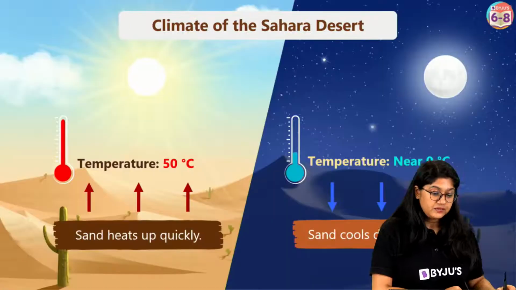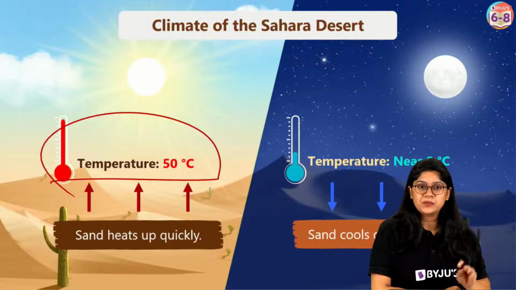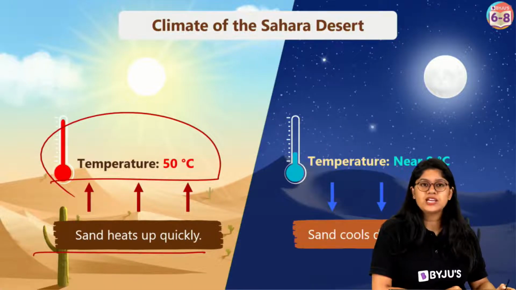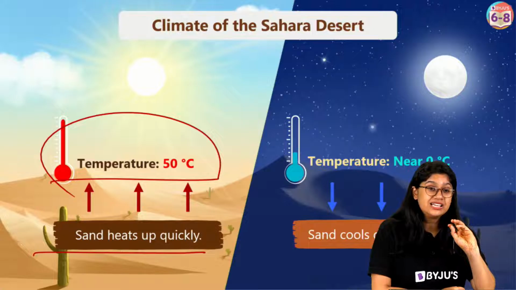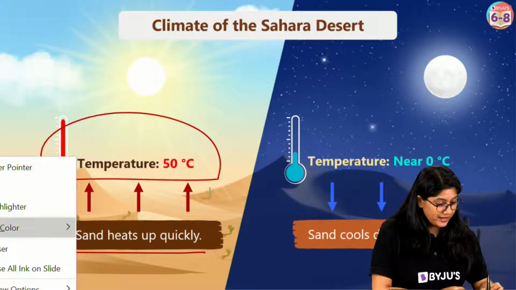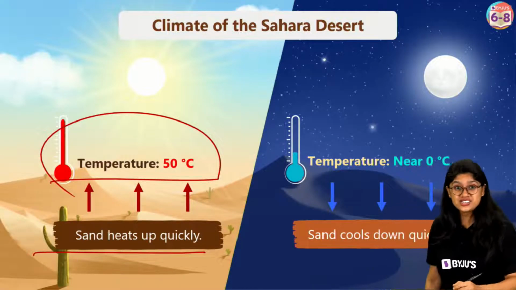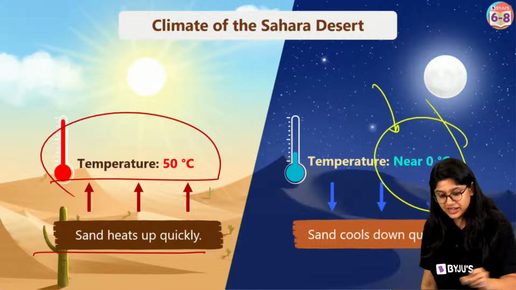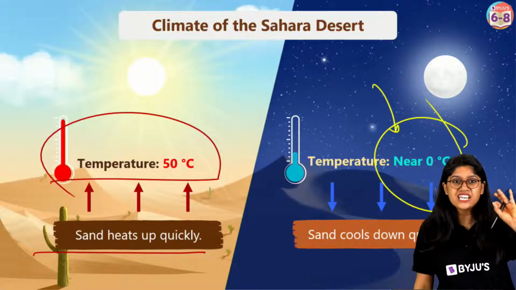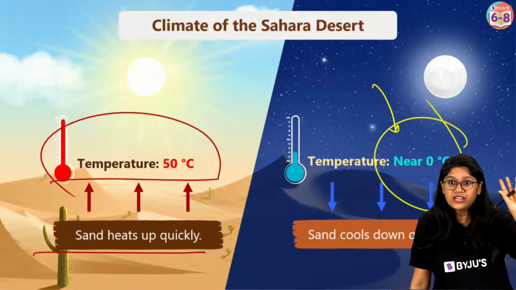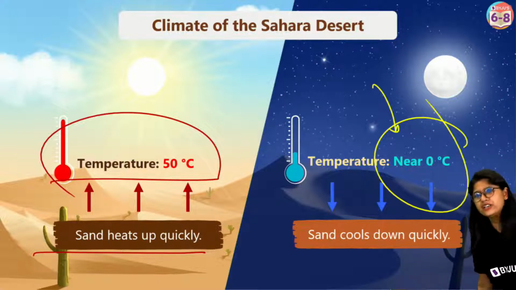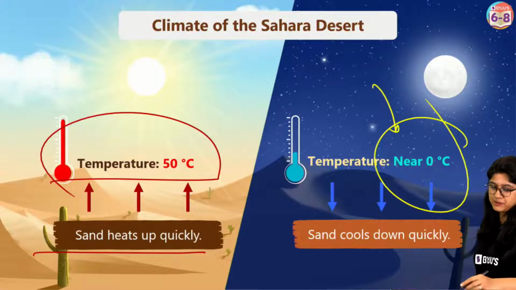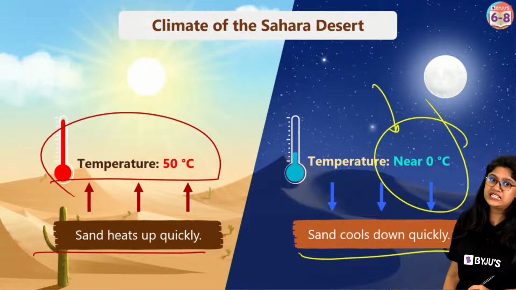So these are the important characteristics in terms of the climate that we have in the Sahara Desert. Then we know that the temperature in the daytime will reach up to 50 degrees Celsius. Can you imagine? It's really very hot because the sand will heat very quickly. But what is really interesting is that during the night time, the temperature drops to 0 degrees Celsius. In the daytime, it's really very hot, but in the night, it's extremely cold, because sands cool down quickly too.